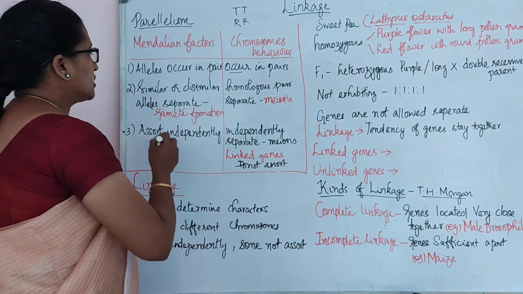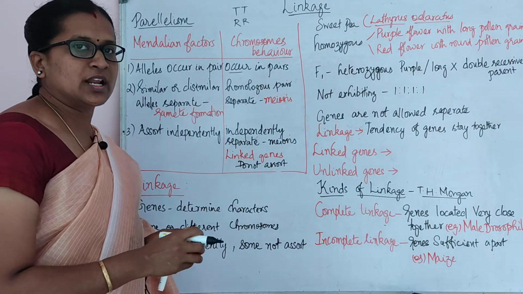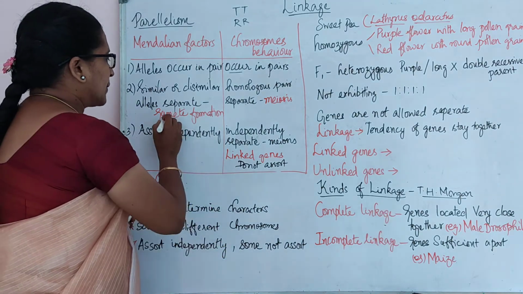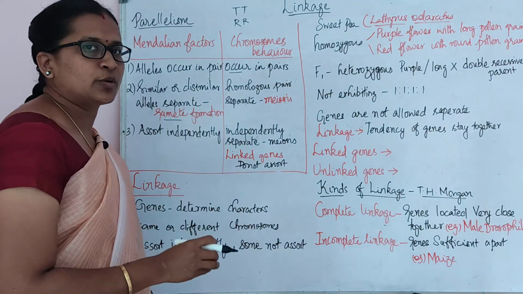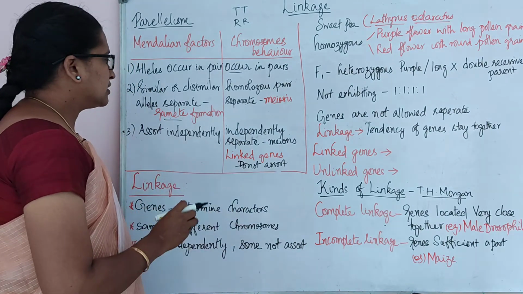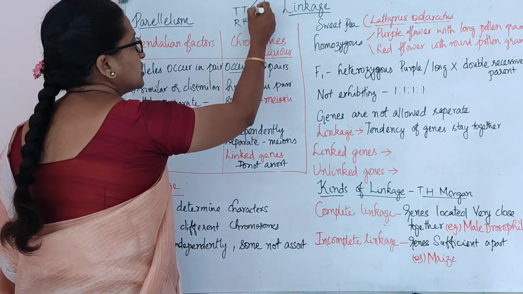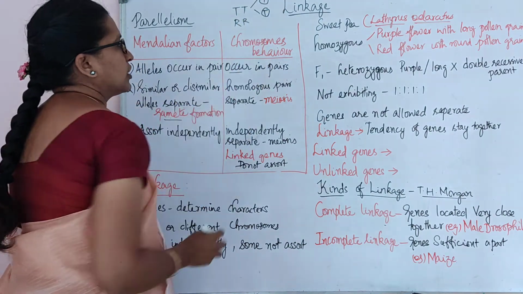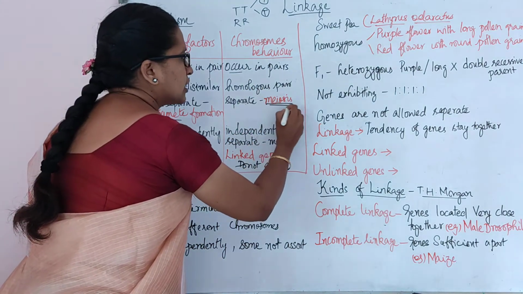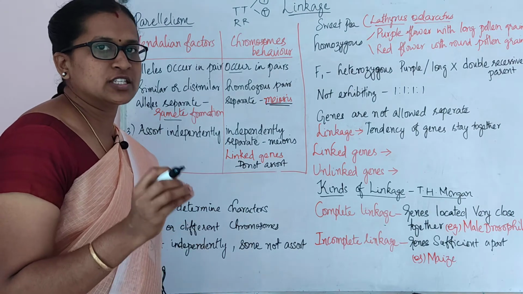The next point is that we have both similar or dissimilar alleles, and they are separated during gametic formation. Similar or dissimilar gametes, both are separated. Here also, during reproduction, meiotic division is undergone.